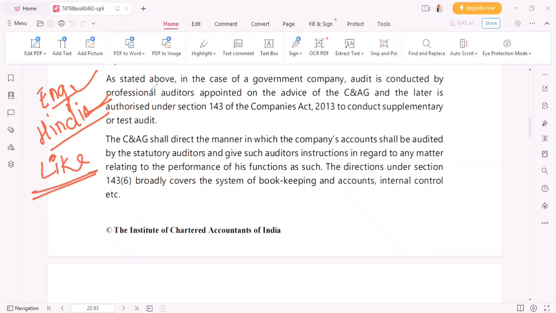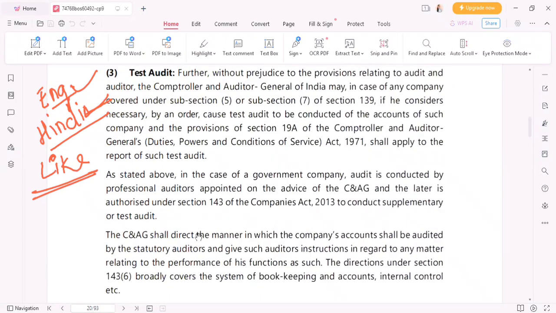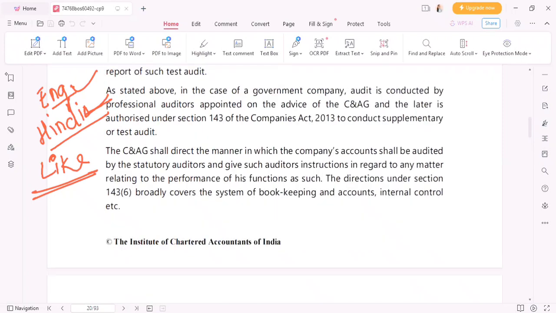Let's move on now. Test audit is done. As stated above, the CNAG shall direct the manner in which the audit should be performed. That also CNAG directs.